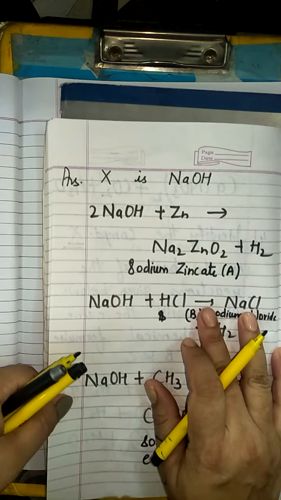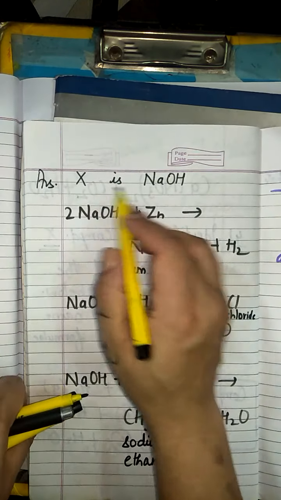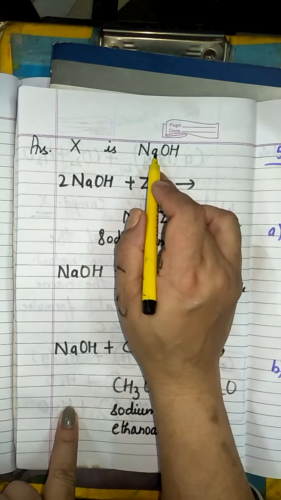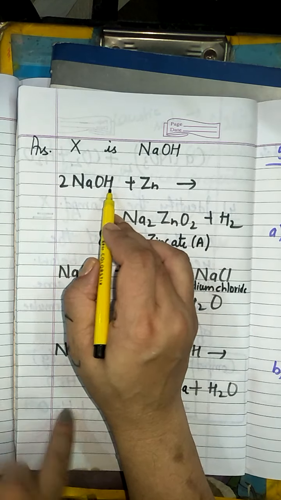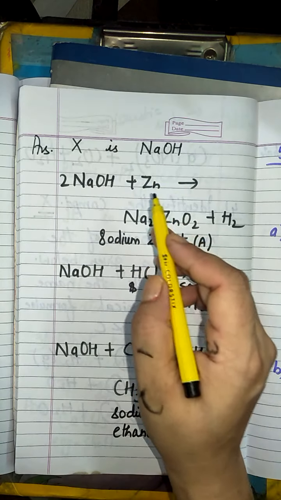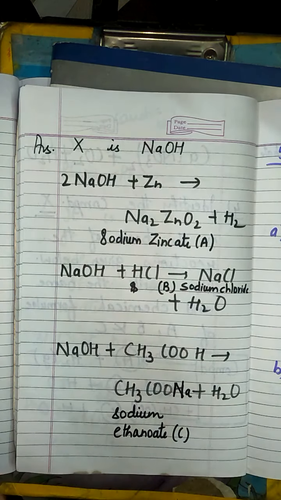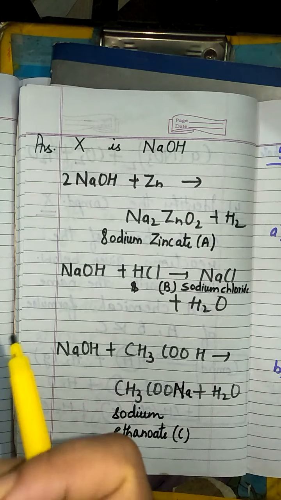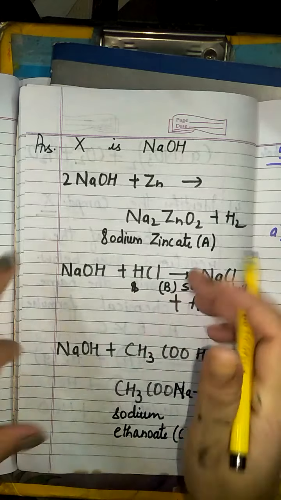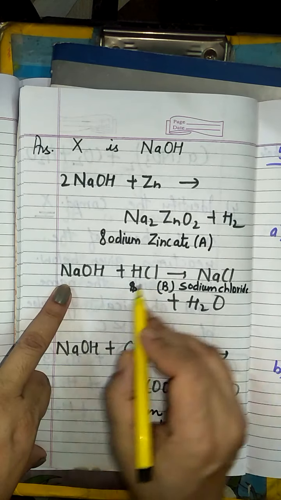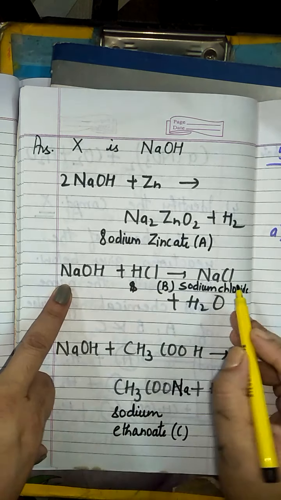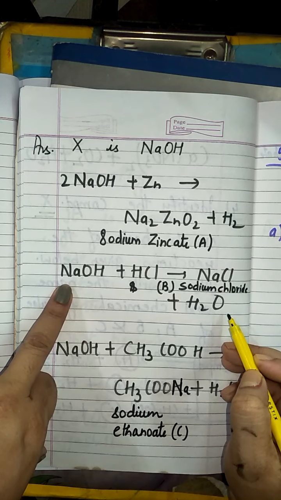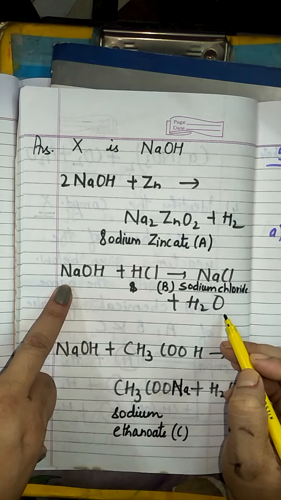See how this reaction will be carried out. X is sodium hydroxide. Okay. Then NaOH, when it will be reacting with zinc, what will happen? Sodium zincate and hydrogen gas is formed. See, question though it is indirect, but answer again it is same. When NaOH is going to react with HCl, this is what? This is neutralization reaction, NaCl plus H2O.